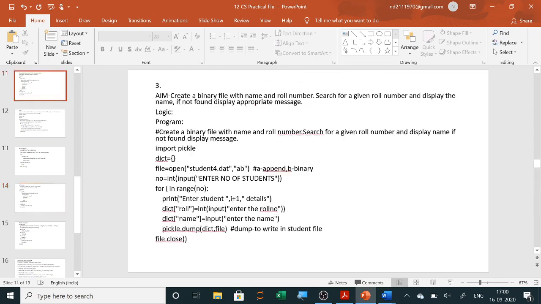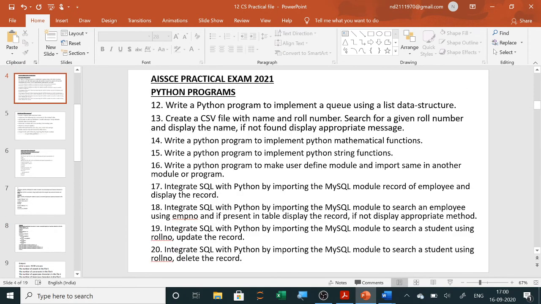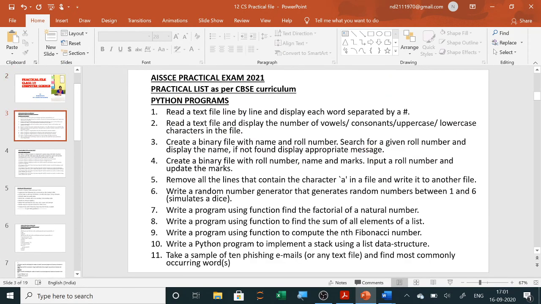The list I am giving in the description box, this new list of 20 programs. You go through the description box, note down all the programs and start writing. If you have any doubt, then we will discuss in detail.